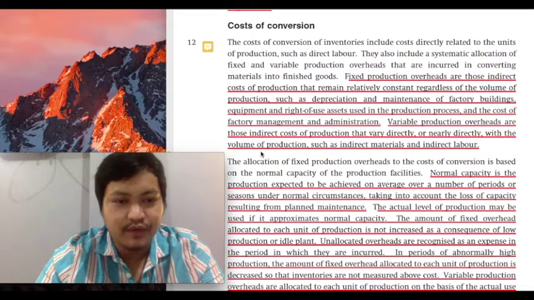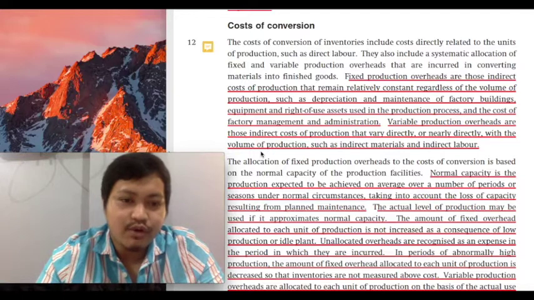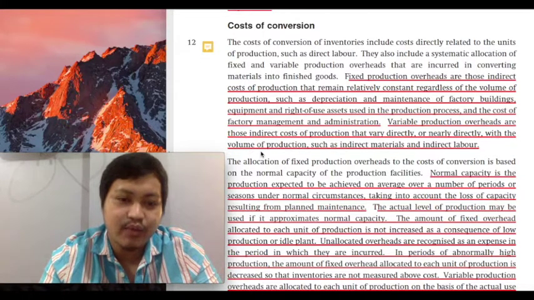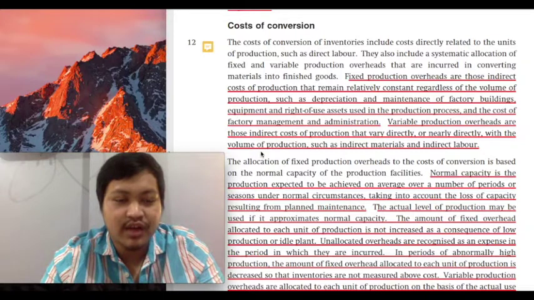If you listen carefully, class, the question does not pertain to the total fixed overhead. It pertains to your fixed overhead per unit. Now, the total amount, again, will remain constant. But if you are now asked on a per unit basis, class, then definitely the per unit amount would vary depending on the production levels.